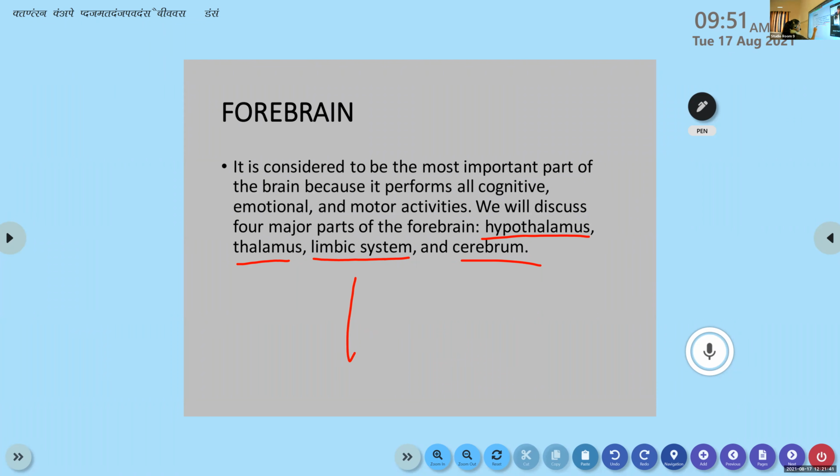Have you heard of this term before, limbic system? No, ma'am. Anybody else? Ma'am, I have told this in class: old mammalian brain. That is from the textbook. Okay. Noted the four parts? Hypothalamus, thalamus, limbic system, and cerebrum.